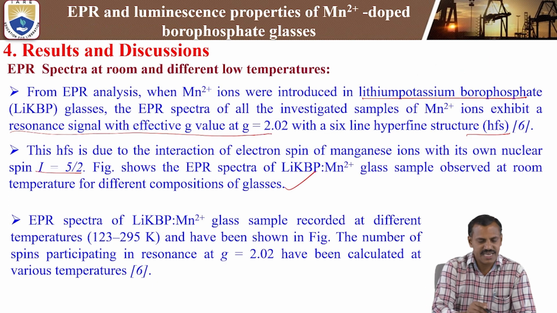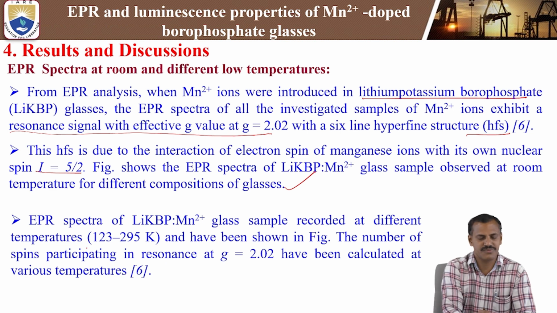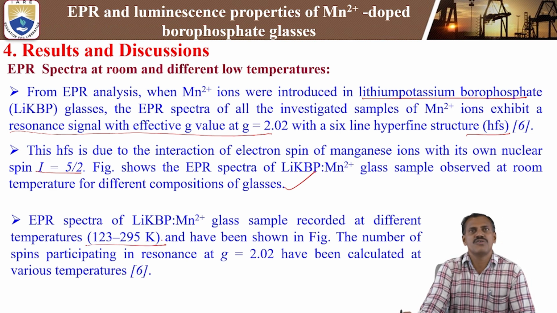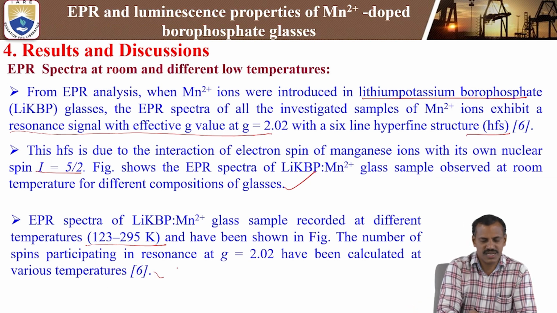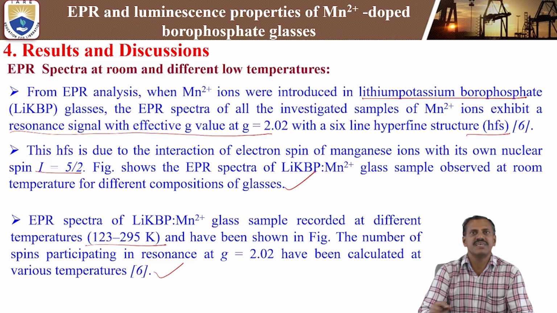Next, coming to the EPR spectra of lithium potassium borophosphate glass samples recorded at low temperature, with temperature varying from 123 Kelvin to 295 Kelvin, as shown in the figure. The number of spins participating in the resonance signal at g = 2.02 has been calculated at various temperatures using the EPR analysis.